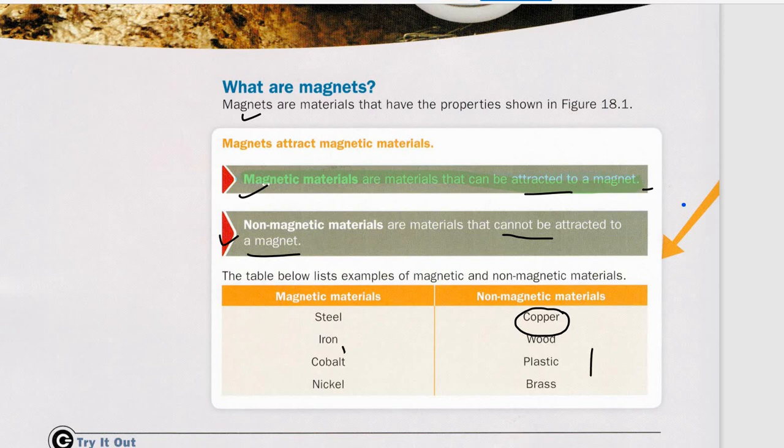Just now I discussed iron, cobalt and nickel. Add one more thing, which is steel. What is steel? It's an alloy of iron and carbon, with some percentage of carbon. So obviously, since it has iron, it is a magnetic material.